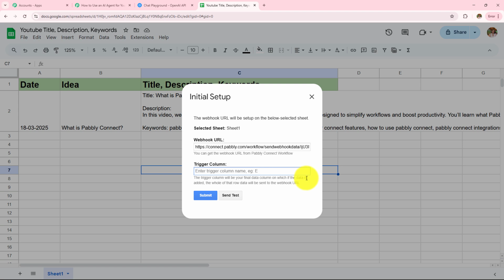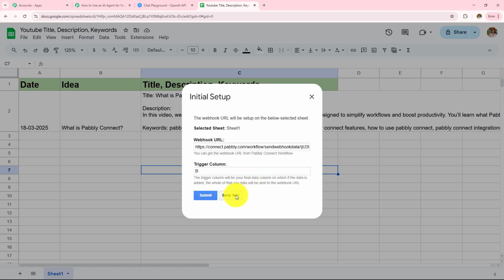Now over here you can see that I have 3 columns, A, B and C. Here my last column is column C. But in my trigger column, I am going to enter B, because as soon as I add data in this particular B column, I want to send the data to my webhook URL. So as soon as I add this trigger column, everything that I am going to add further in the spreadsheet will be sent to my webhook URL, or to my Pabbly Connect workflow.